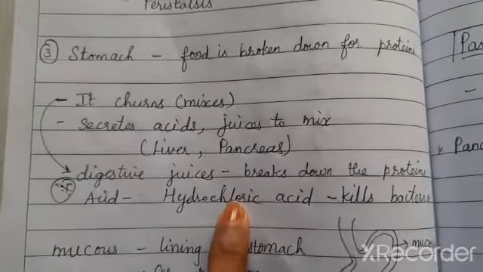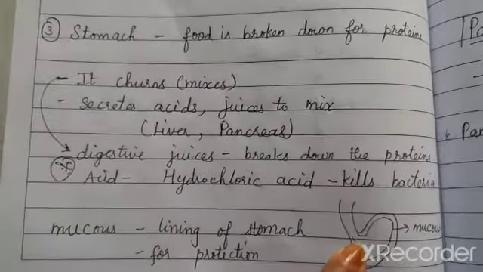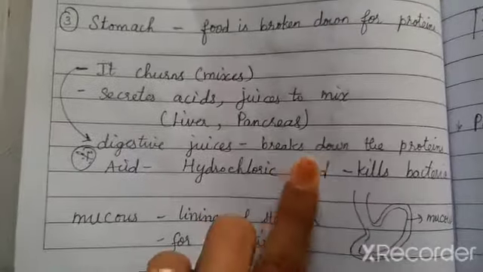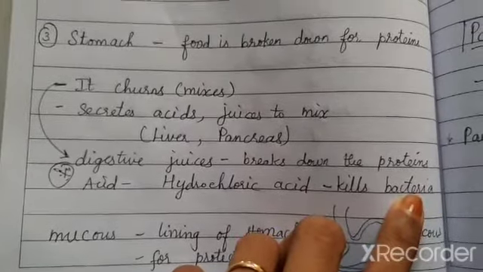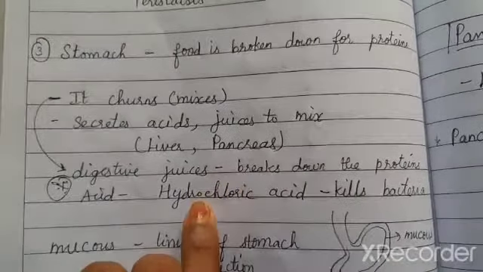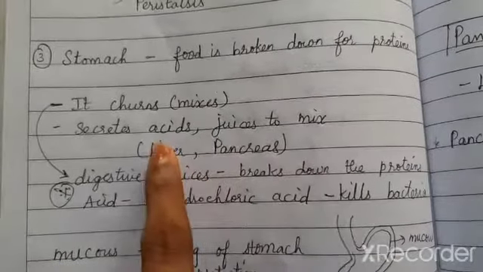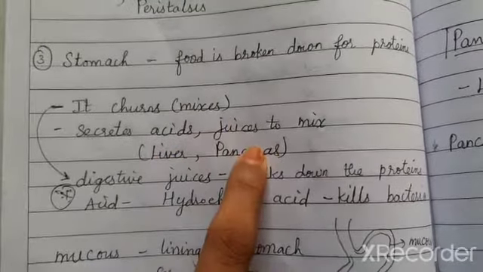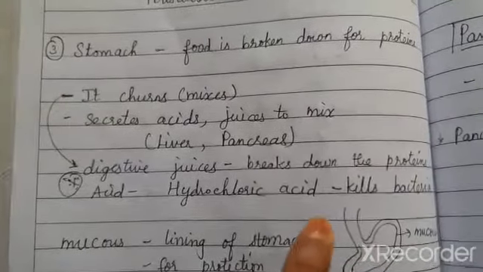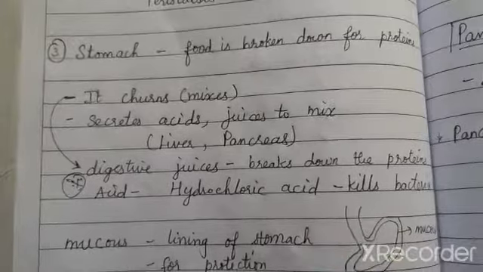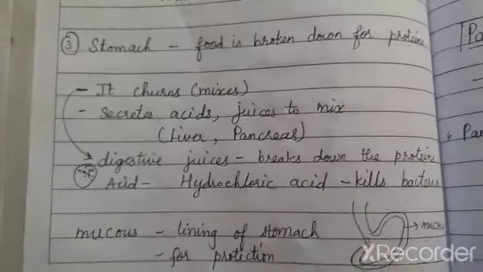Okay, so in the stomach, as we learnt already in your chemistry, hydrochloric acid is an acid present in the stomach to break down the food particles. This hydrochloric acid is used to kill the bacteria. The unwanted bacteria would be destroyed by the presence of hydrochloric acid in the stomach. The acid and the juices are received by the stomach with the help of liver and pancreas. They would be present at the side of the stomach, so that a muscle or a tube connects them to the stomach, entering with the acids and juices to break down the proteins.